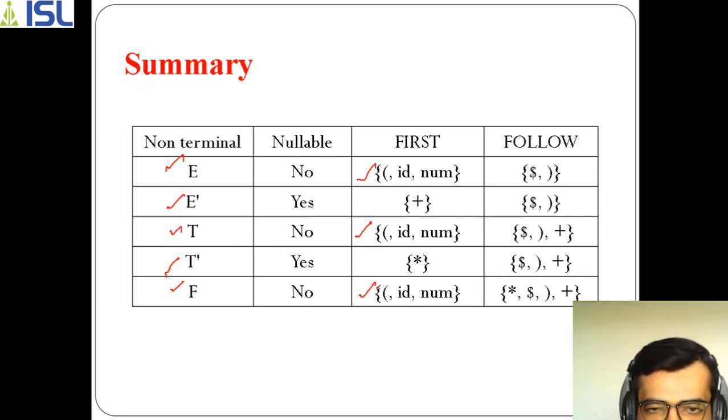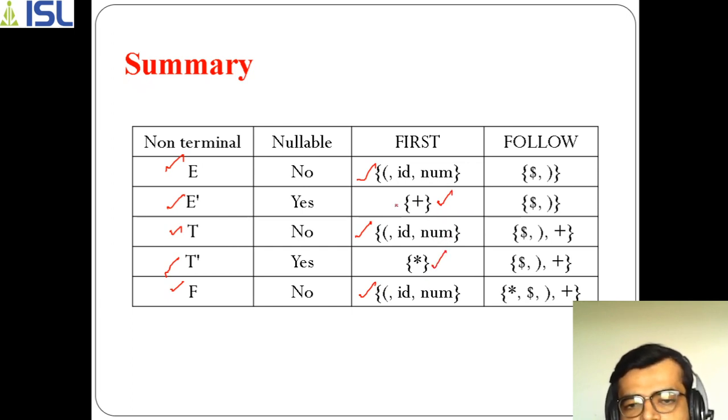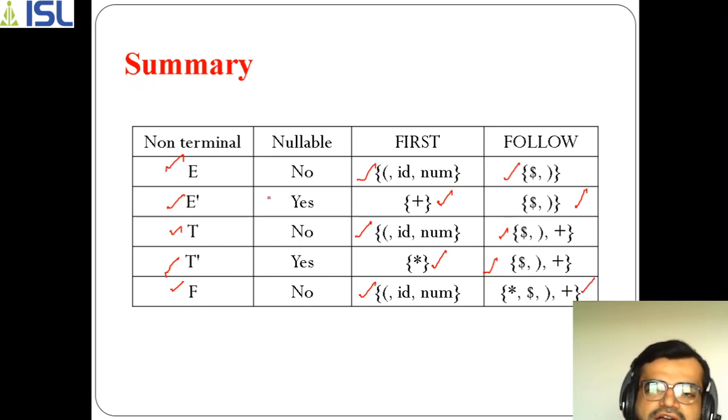For this one and this one, both are nullable, so we have seen how plus and asterisk are calculated. Similarly, we have seen the follow of them. This is follow, and this is how we need to perform follow. In this way you have to include first and follow sets with the help of nullable. This will be used for the next concept.